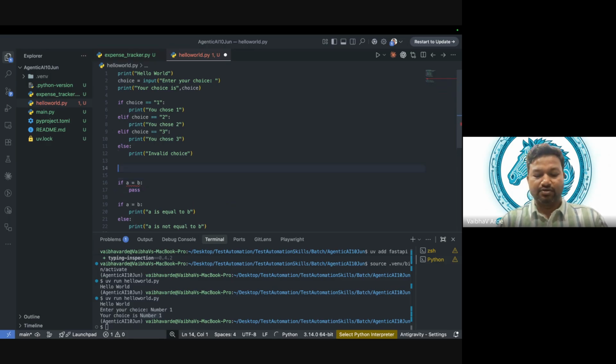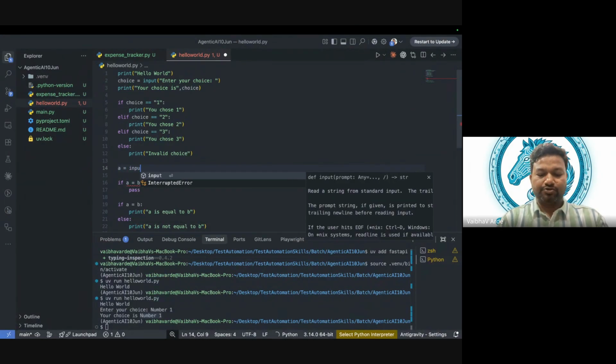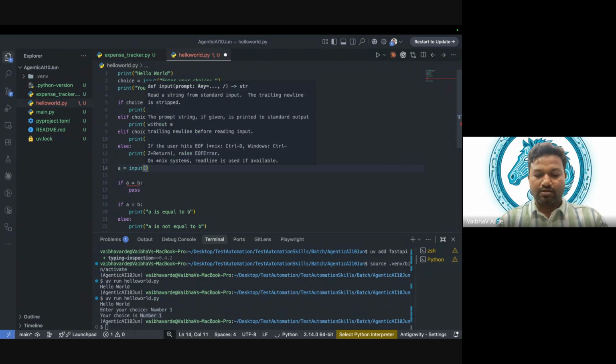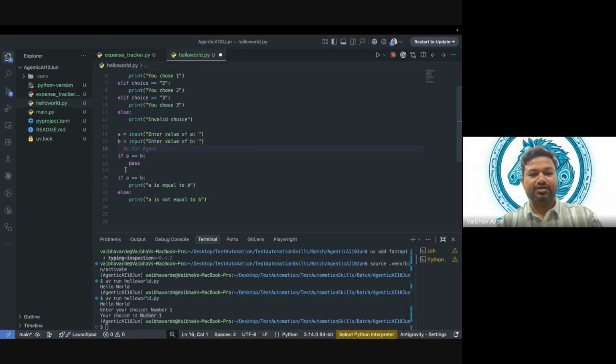Here I can say A equals input, enter value of A, enter value of B. We enter some value of A and some value of B, then see if A is equal to B, and then we say something. Pass is what we write if we don't want to write some logic. So this is our if condition.